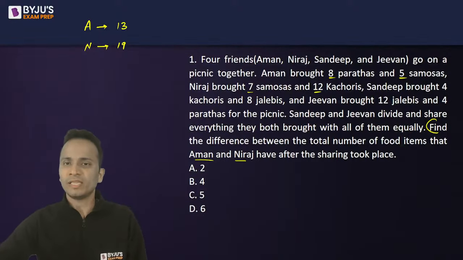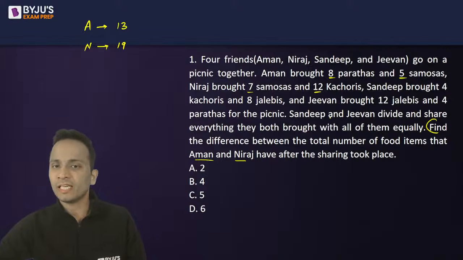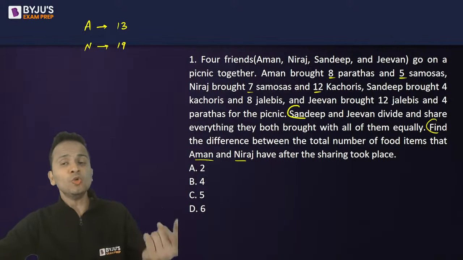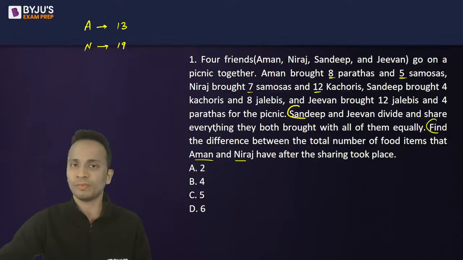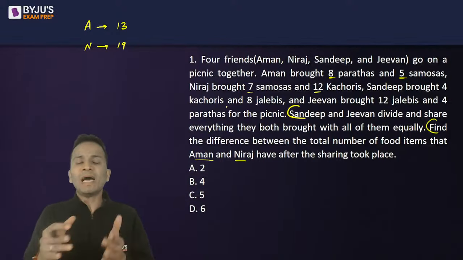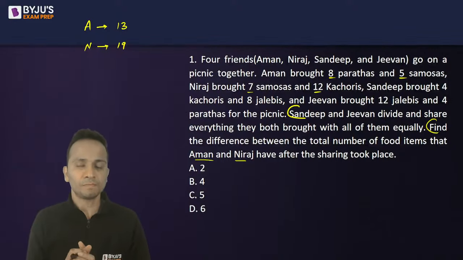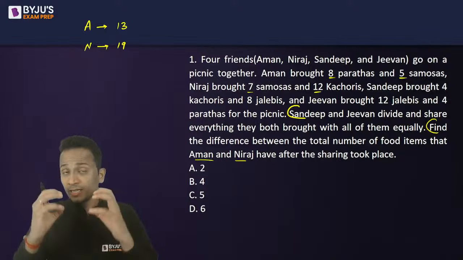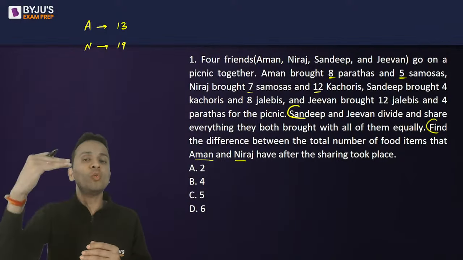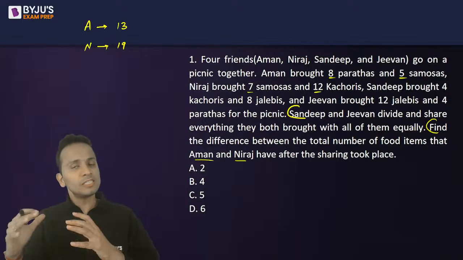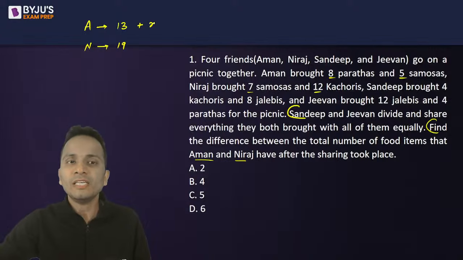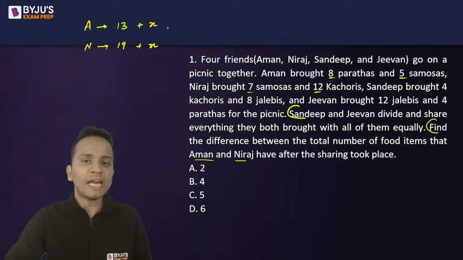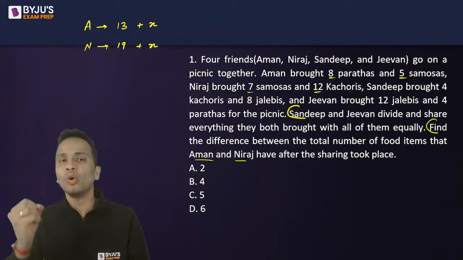Now understand how the division has taken place. Sandeep and Jeevan, the other two friends, have divided the share that they have bought equally among all of them. Whatever food products Sandeep and Jeevan have brought, they have divided those items equally among four of them. Since these items are divided equally among four of them, Aman and Neeraj will be receiving an equal number of food items from Sandeep and Jeevan, whatever the number is.